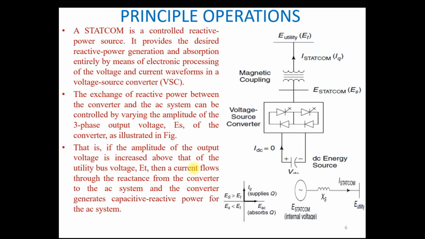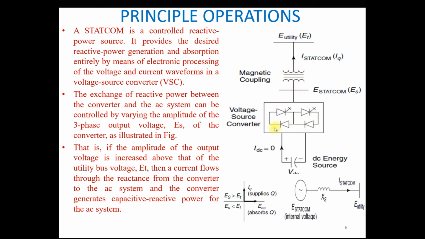So now let's see the general single line diagram and understand the operating principle of this STATCOM. You can see that this is a load bus or utility bus. At this bus, we are required to maintain the voltage near the rated value. This is called ET. This is a magnetic coupling provided through the coupling transformer.